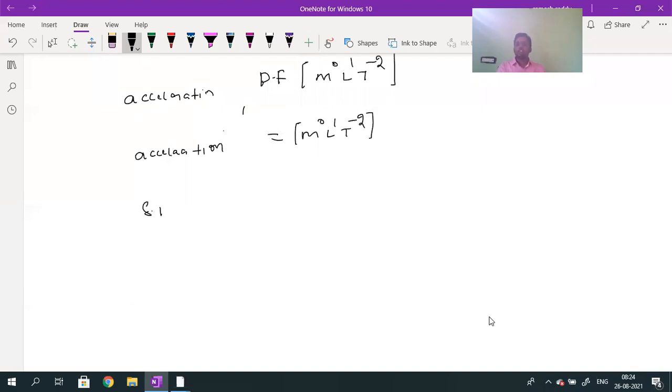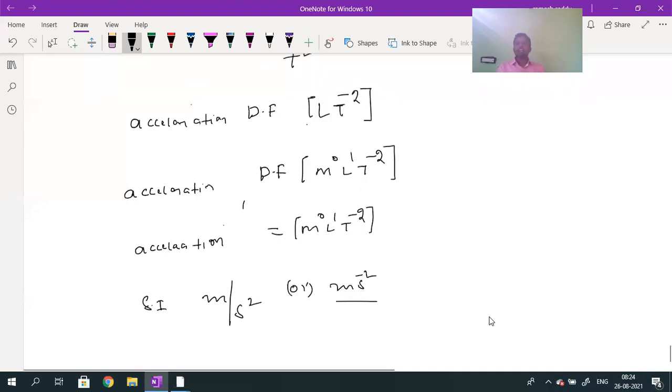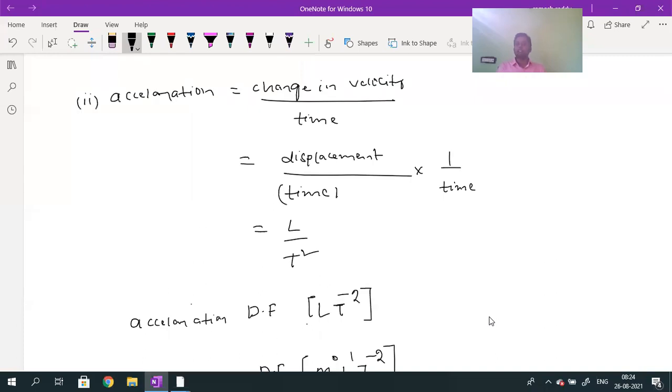What is the SI unit of acceleration? The SI unit of length is meter, and the SI unit of time is second, squared. So the SI unit is given by meter second square inverse. As acceleration is v minus u by t, change in velocity is nothing but v minus u, divided by t. Velocity is displacement by time. Whenever initial velocity is 0, you can also write the formula v divided by t. Instantaneous acceleration can also be written as velocity divided by time.